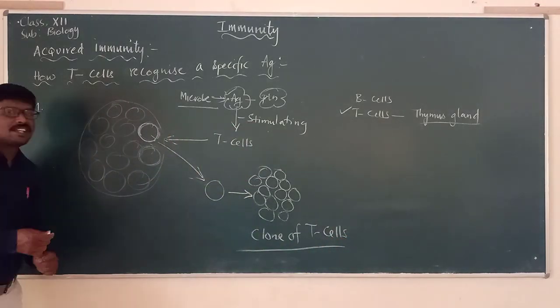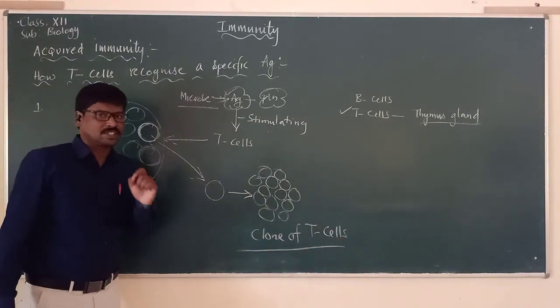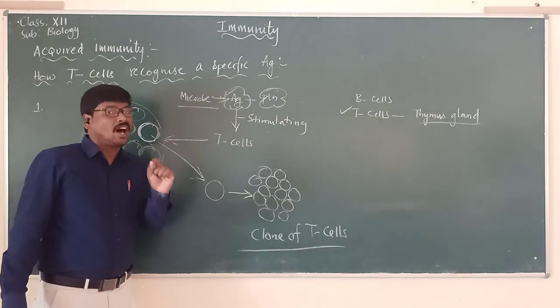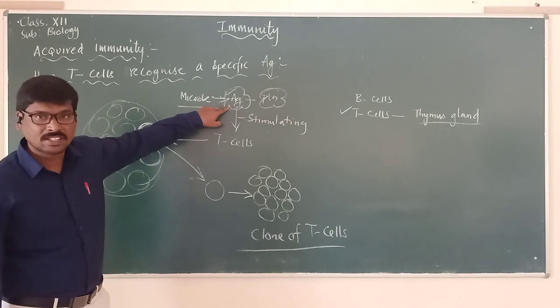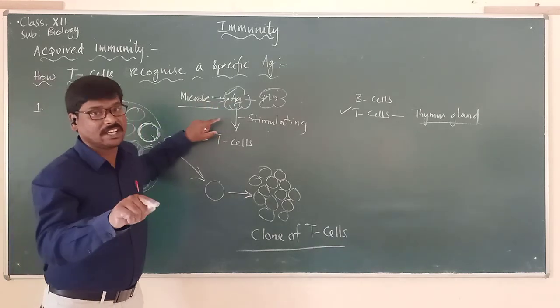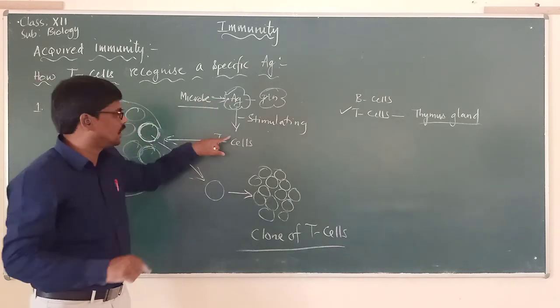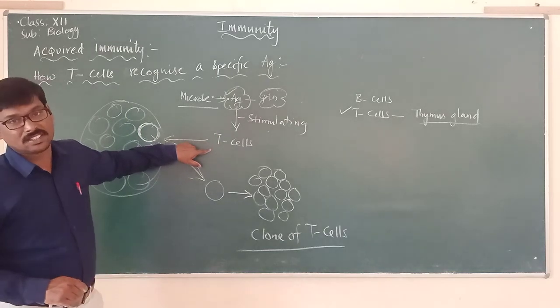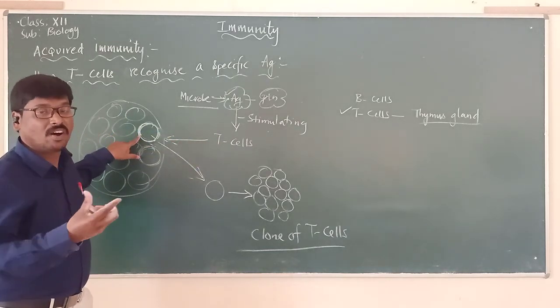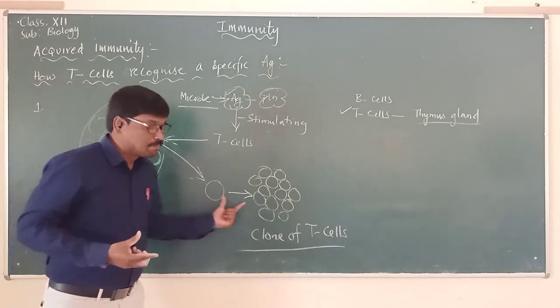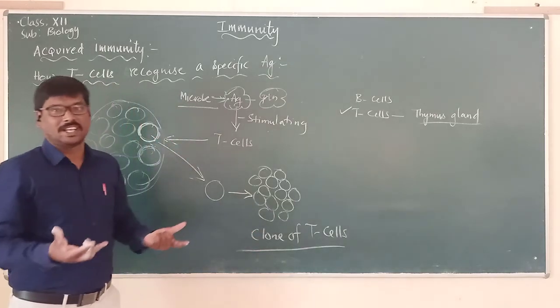Let us understand it very clearly. Please remember the first point: T cells are stimulated by the antigen, which means only in the presence of antigen will T cells be stimulated. Then when T cells are stimulated, each T cell gets multiplied into a clone of T cells.